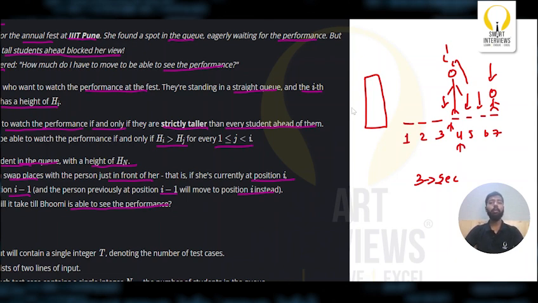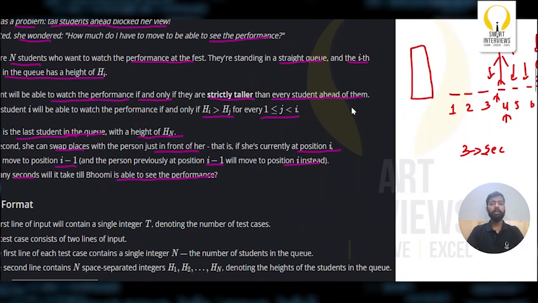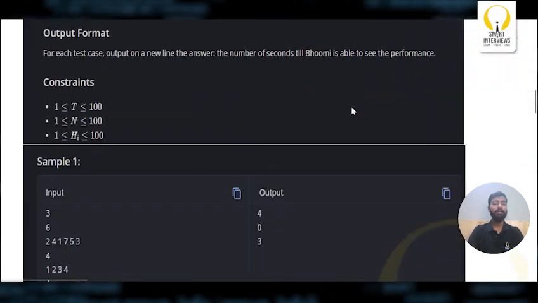Now this is the problem statement. They're asking you to find the number of seconds it takes for Bhumi to come to a position where she can watch the performance. Clear? Let's try to understand the problem statement with an example. Let's look at the sample input.